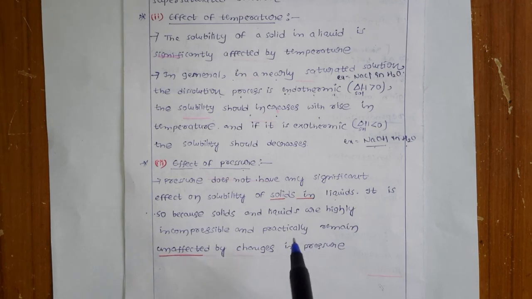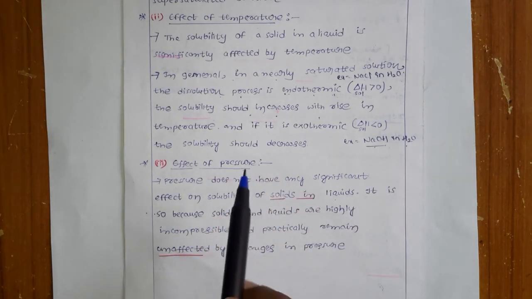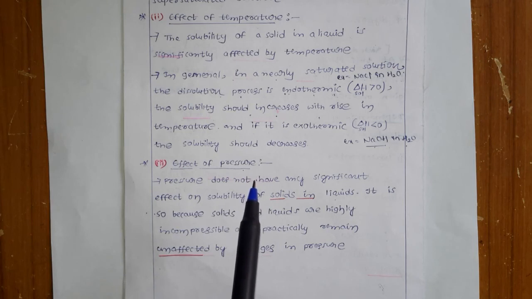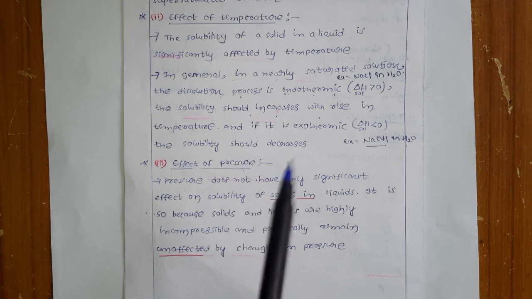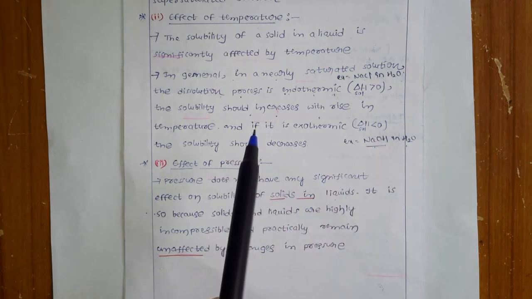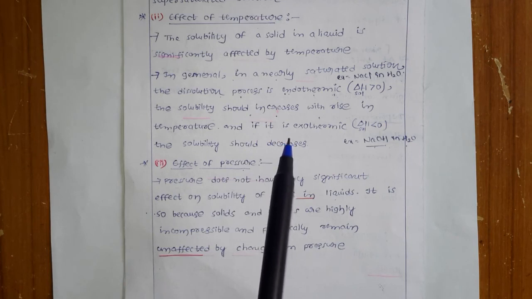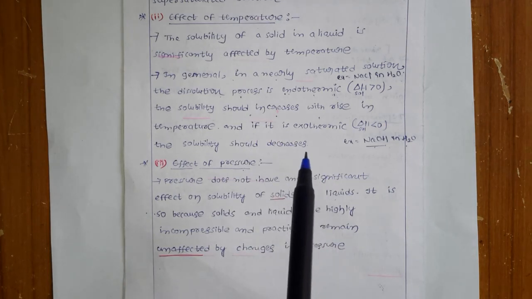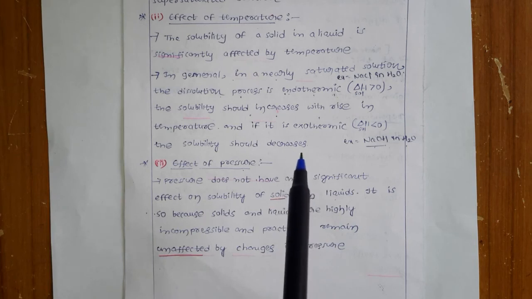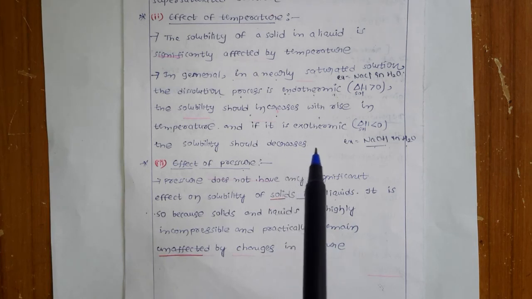Okay, what is the significant factor? That is the effect of temperature and the nature of the solute as well as the solvent on the solubility of solids in liquids. So the important things here are the types of solutions, that is saturated, unsaturated and supersaturated, and the effect of temperature as well as the nature of the solute and the solvent on the solubility of solids in liquids. Okay, now in the next lecture we are going to see the solubility of a gas in a liquid.